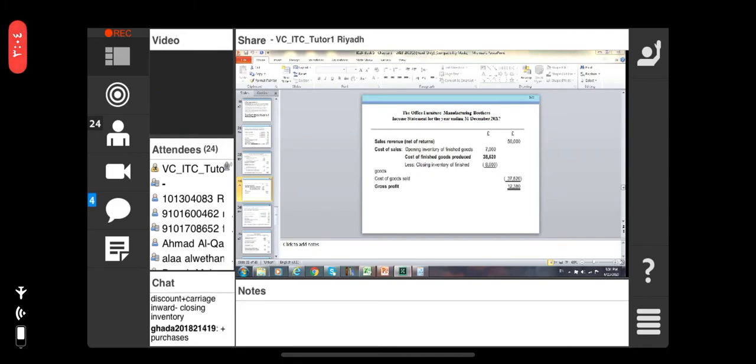What about the purchase? Yes, opening inventory plus purchase plus carriage inwards minus closing inventory, right? The purchase is there, okay, then we are getting the cost of goods sold. But here, if you see, there is no purchase.